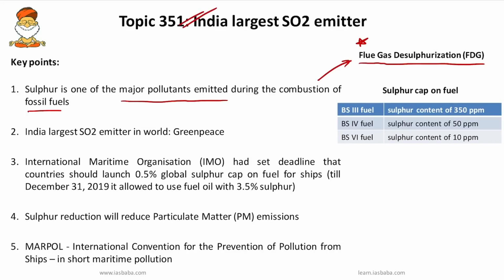And also recently Greenpeace released a report where it said India is the largest SO2 emitter in the world. And the International Maritime Organization has set a deadline that all countries should launch a 0.5% global sulfur cap on fuel for ships. Till December 31, 2019, it allowed the use of fuel with 3.5% sulfur. However, now it has set a deadline that the sulfur level should be 0.5%. And sulfur reduction will also reduce particulate matter emissions, which is the single largest threat to human health.